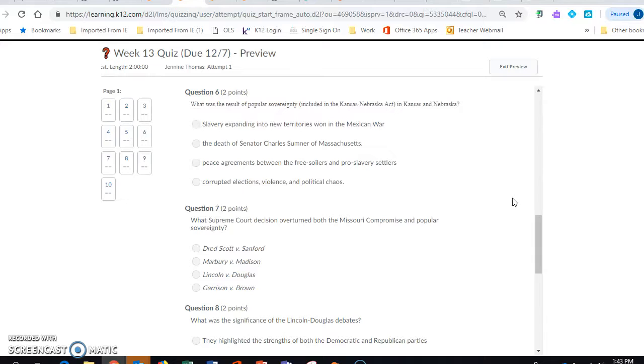Question number 7. What Supreme Court decision overturned both the Missouri Compromise and popular sovereignty? The Dred Scott v. Sanford case, the Marbury v. Madison case, the Lincoln v. Douglas case, the Garrison v. Brown case.